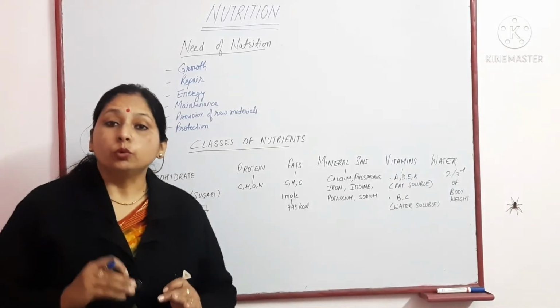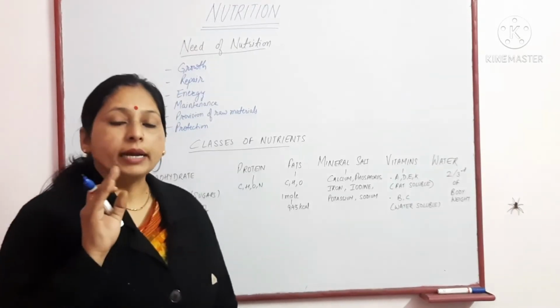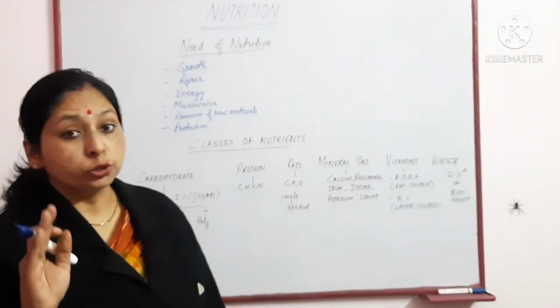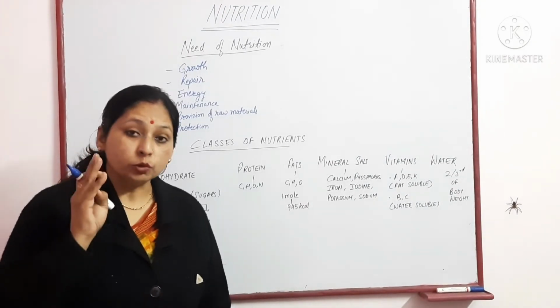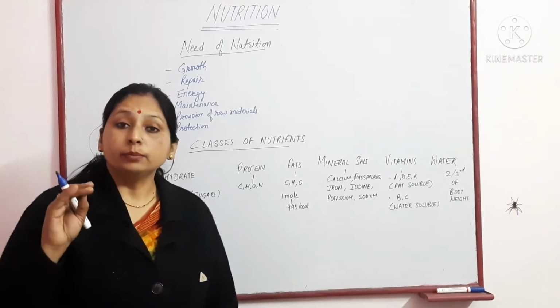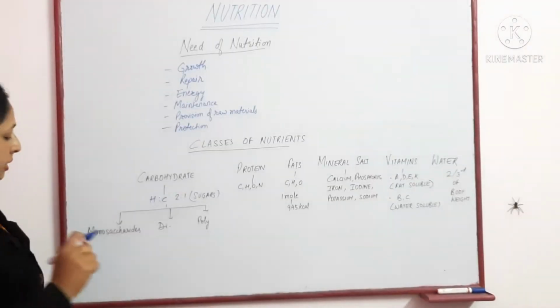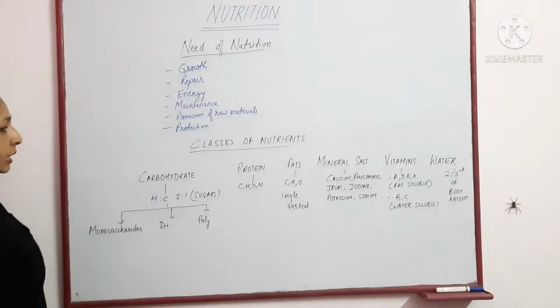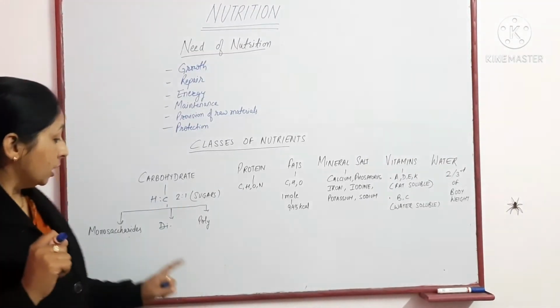The first one is the monosaccharide. They are the simple sugars, and in the category of sugars they are monosaccharides, disaccharides and polysaccharides. A single unit of sugar is termed a monosaccharide, and the best examples are glucose and fructose.